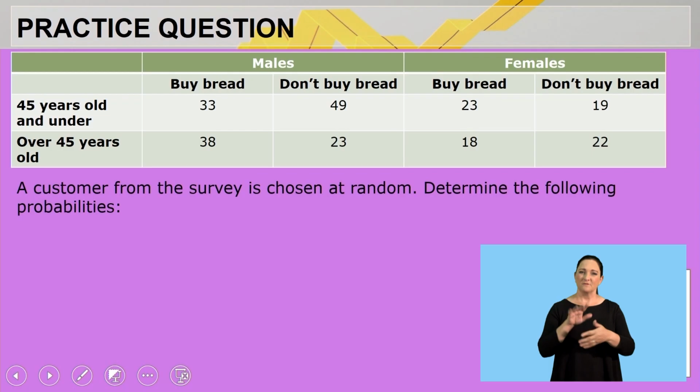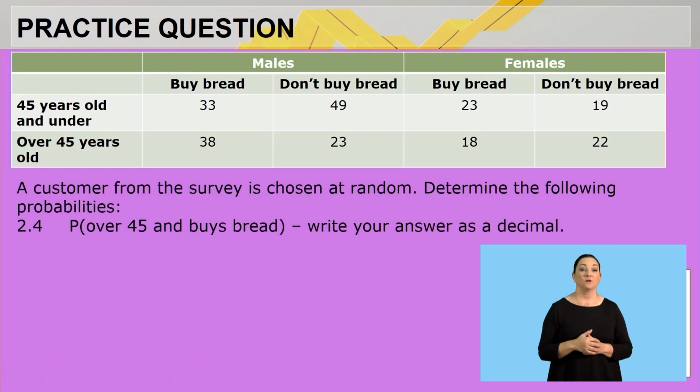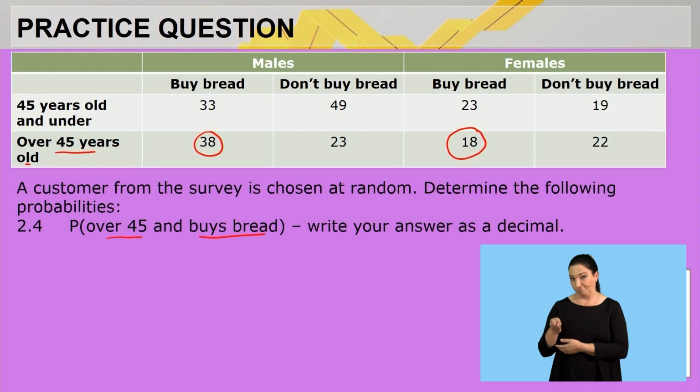Moving on, same scenario still. I'm saying here, determine the probability of a person over 45 and that person buying bread. Write your answer as a decimal. It should be over 45, so here's our over 45. We didn't specify whether it's male or female, but we know that person must be buying bread. So buy bread here, also buy bread here. Are we clear on that?